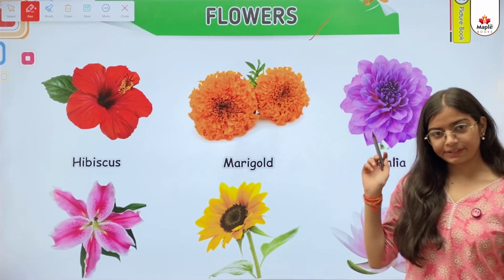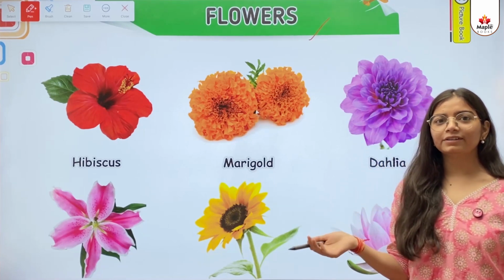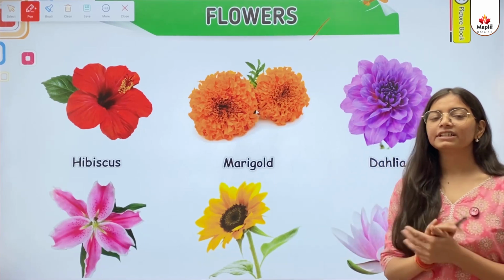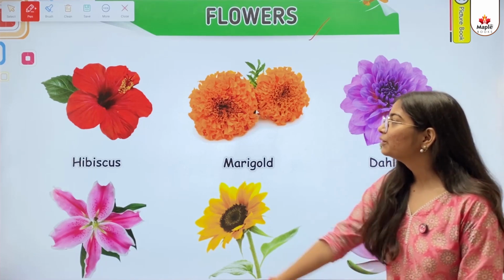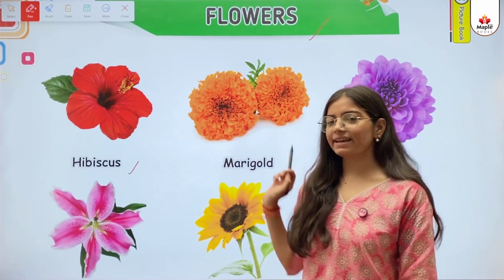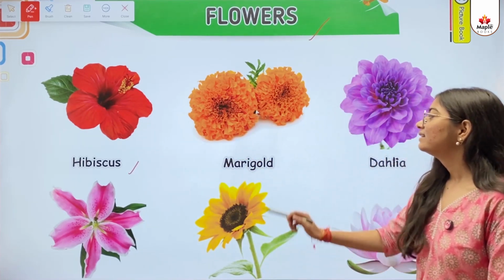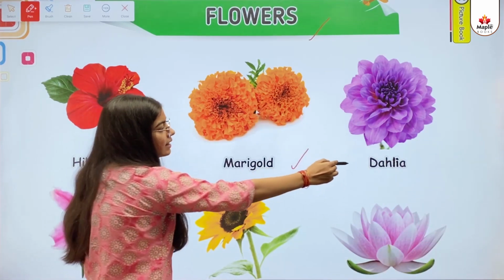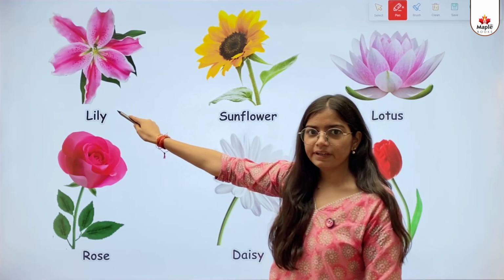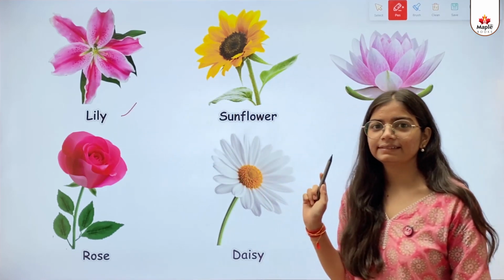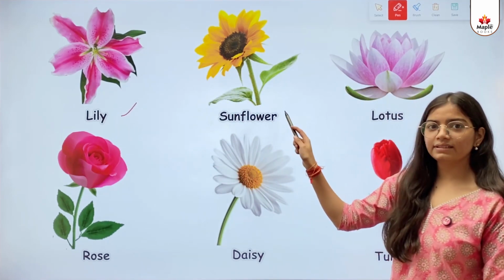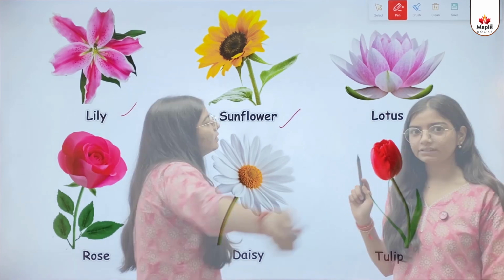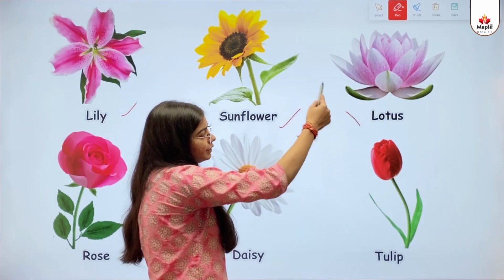Flowers. So kids, in this we will learn about the different names of flowers. So let's begin. This one is hibiscus. This one is a marigold. This one is a dahlia. This one is a lily. This one is a sunflower. This one is a lotus.